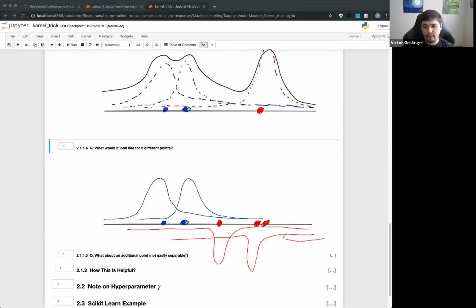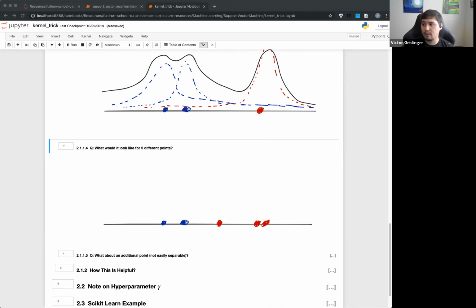So again, not the best drawings, but I think you get the point of how these combine. You can draw these parts out here and say, okay, let's combine them together. And what that would look like is something like this, where it increases and bumps up, and then you can see it goes downwards.